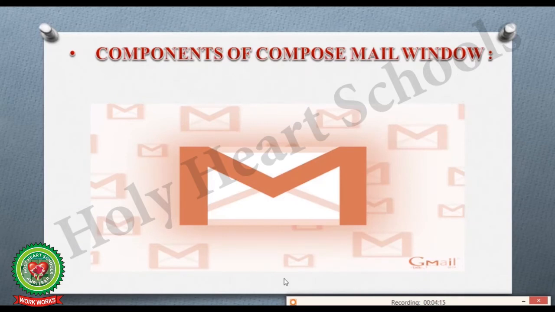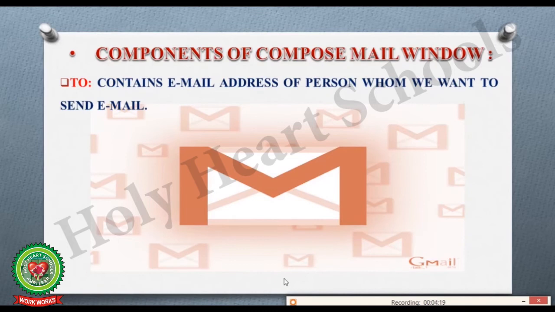Now let's learn about the different components of Compose Mail window. Here you can see the first component of Compose Mail window is To, where To contains the email address of the person whom we want to send the email.